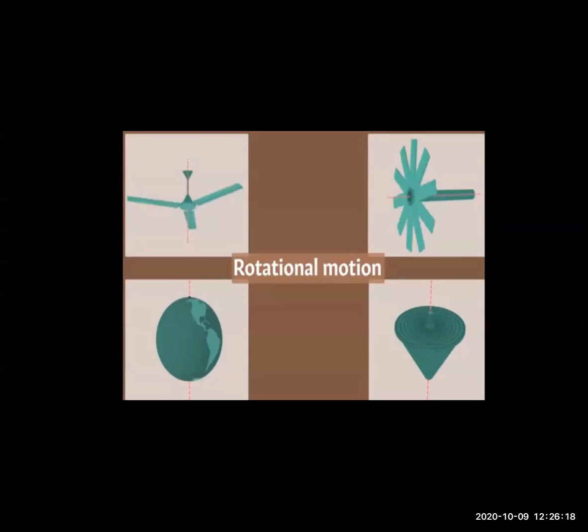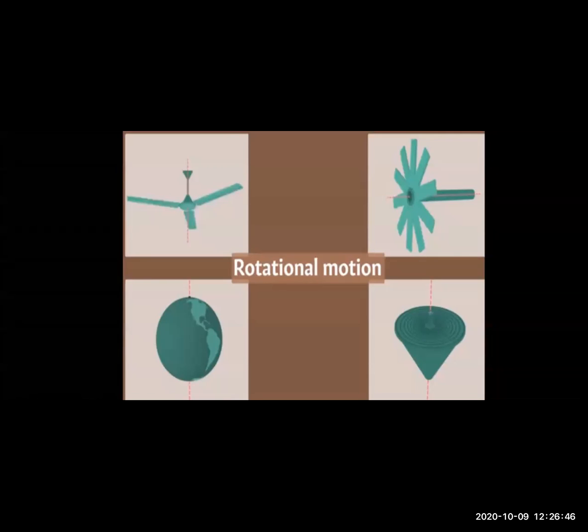Then the top, you play with the top, that is also an example of rotational motion. Then you have the paper pinwheel, the one we make and hold up in the air, for example on 15th August with the flag, and it rotates along with the force of the wind.